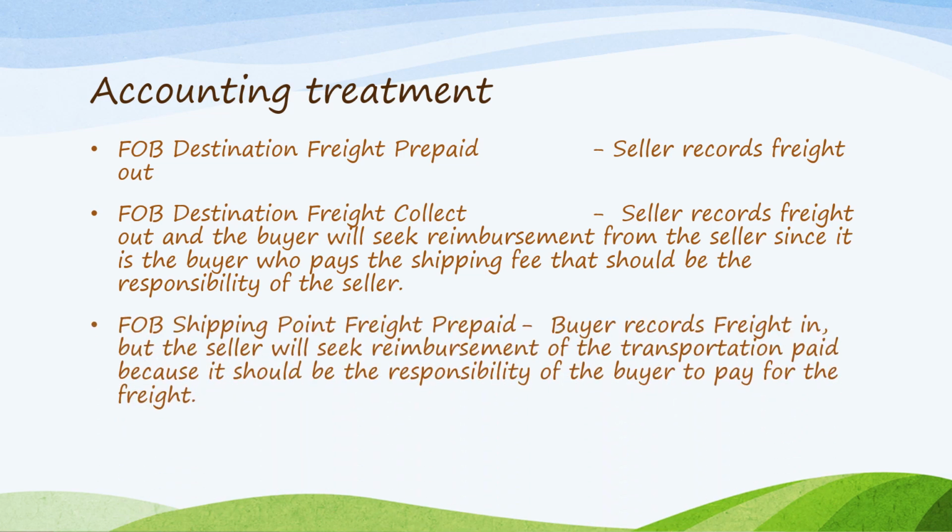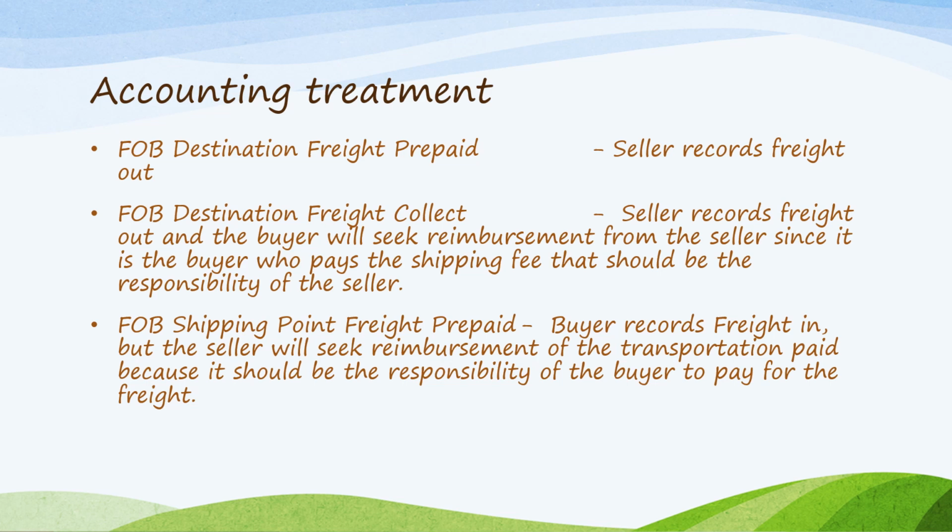In FOB shipping point, freight prepaid. Since the owner is the buyer, the buyer will record freight in. But it is not the buyer who made the freight payment because it was prepaid by the seller. Therefore, the seller will seek reimbursement of the transportation paid because it should be the responsibility of the buyer to pay for the freight.